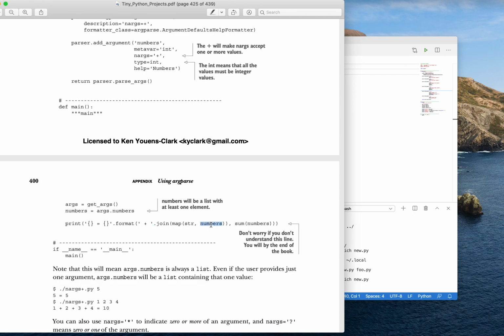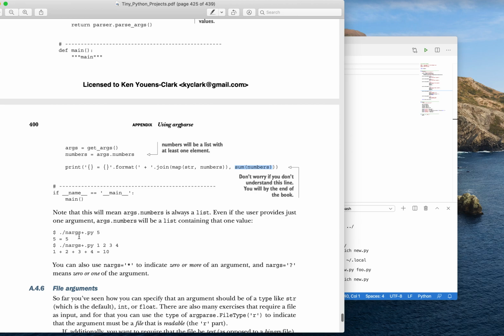in between each one of the numbers, but each one of those numbers is an actual integer value, which needs to be converted to a string representation. So I'm mapping them through the string function, and then I'm joining them on the plus sign, and that's going to create a string that, if I say 1, 2, 3, 4, is going to be 1 plus 2 plus 3 plus 4. And then there's going to be a literal space, an equal sign and space, and then the string that's going to go in the next part is going to be the sum of those numbers. And so 1 plus 2 plus 3 plus 4 is equal to 10. This also works pretty gracefully for a single number. Then, okay, 5 is equal to 5.